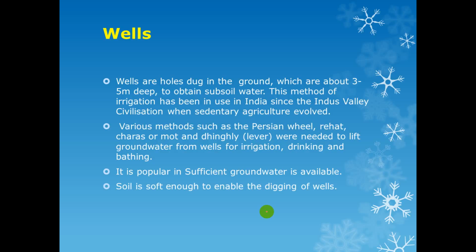which you observe in remote areas of India. Even this time Kisan farmers use these sorts of technology, but in modern technology it is not good for agriculture. Various methods such as Persian wheels, rehat, charas moat and the Hingley lever were used to lift groundwater from wells for irrigation, drinking water and bathing. It is popular where significant water is available and the soil is soft enough to enable the digging of wells.